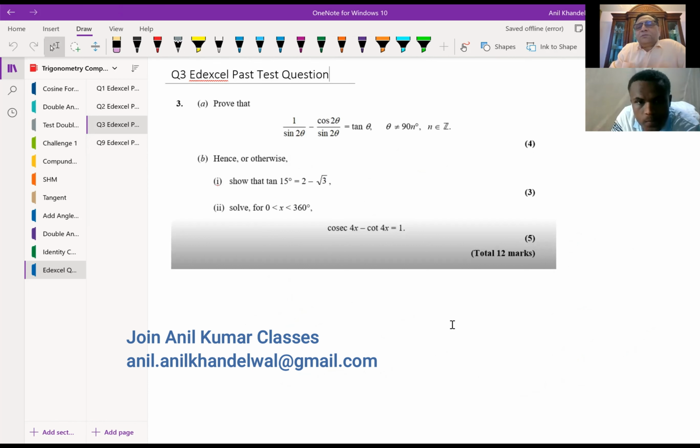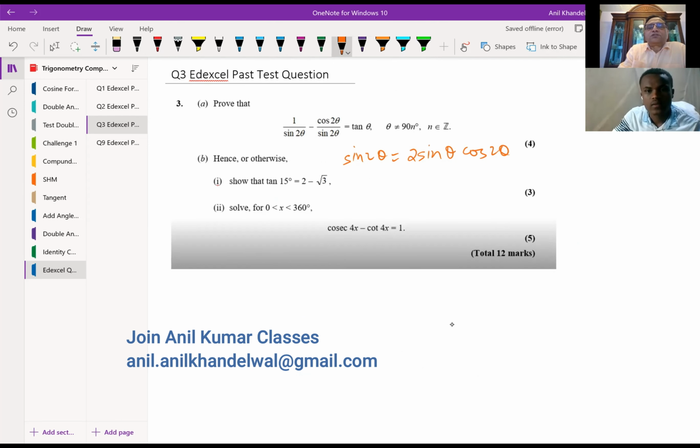Now, question number 3. Prove that 1 over sine 2 theta minus cos 2 theta over sine 2 theta equals tan theta. So first do this identity. How will you do it? You know the formula? What is the sine 2 theta formula? And what is the cos 2 theta formula? Cos 2 theta has 3 formulas, which is cos square theta minus sine square theta.